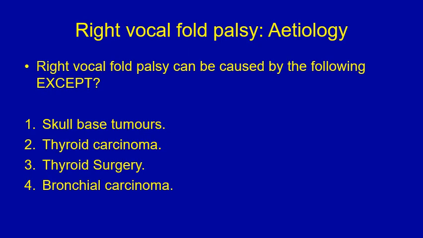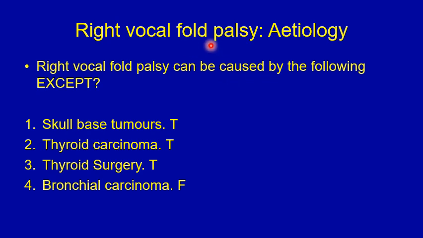Right vocal fold palsy, the etiology can be caused by the following, except, choose one, the most appropriate answer. Number 1, skull-base tumors. Number 2, thyroid carcinoma. Number 3, thyroid surgery. Number 4, bronchial carcinoma. Choose the most appropriate exception before proceeding to the next slide.